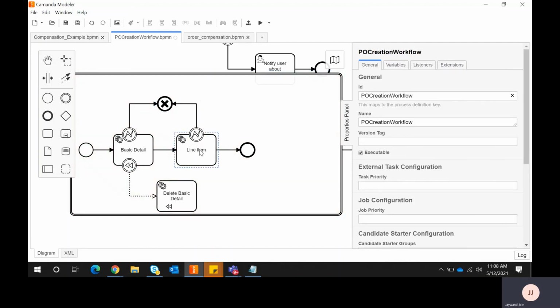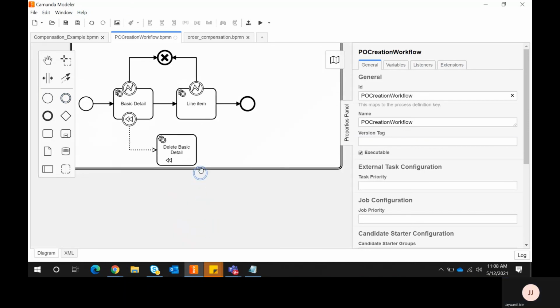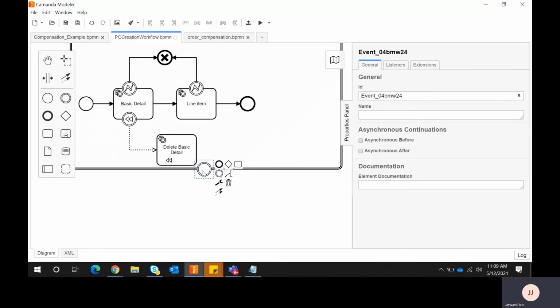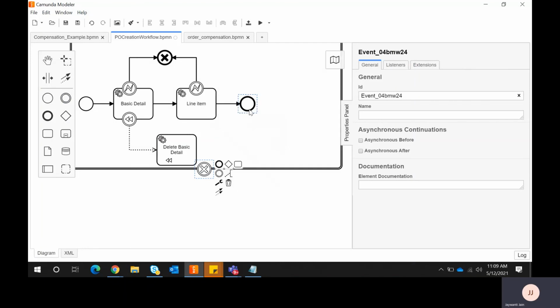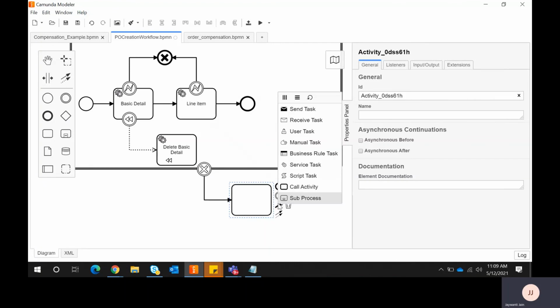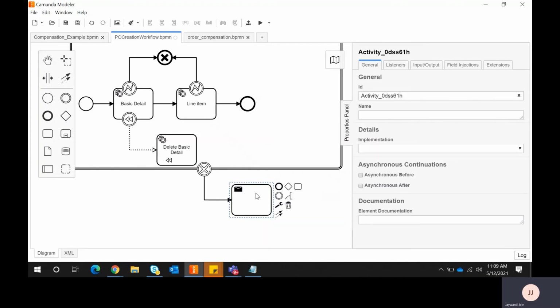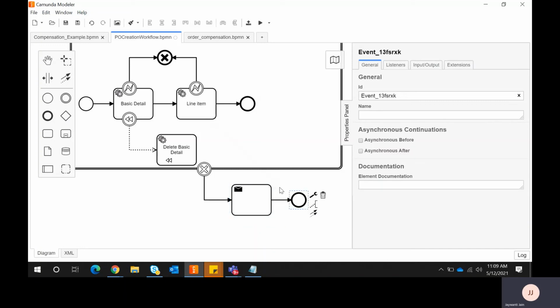As soon as the line item fails, it will check which activity succeeded, like basic detail, and it will redo this operation. Finally, I will attach a catch cancel event, a cancel boundary event. And whatever operation I want to do, like sending a mail notification to the user, I'll use a send task, it will send a mail, and then I will end the process.